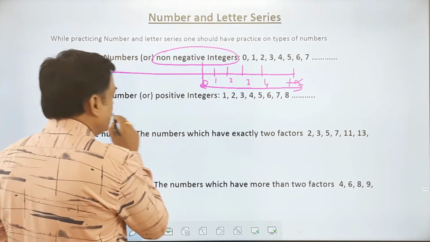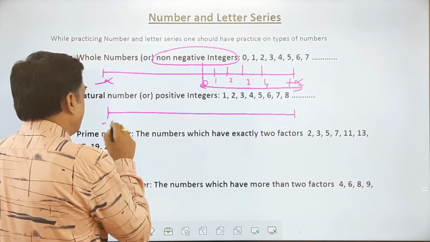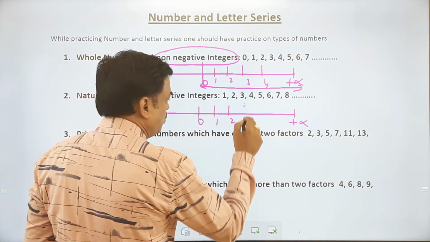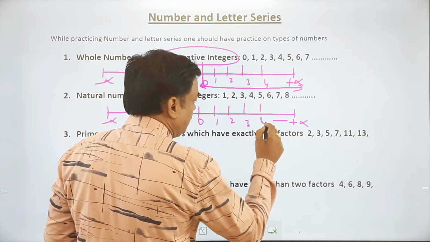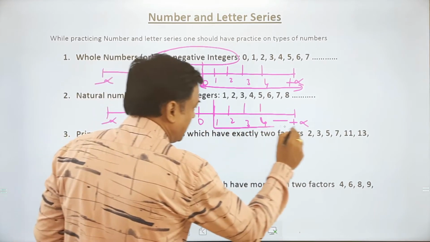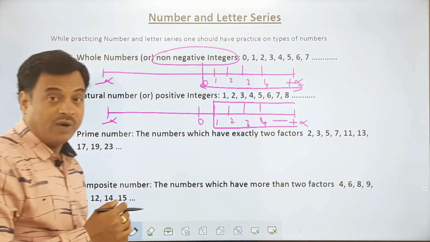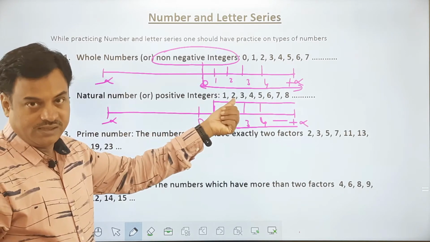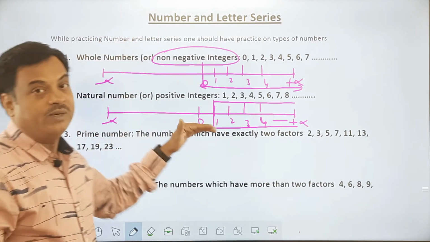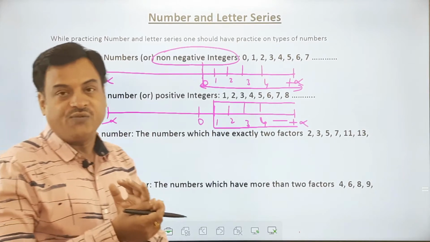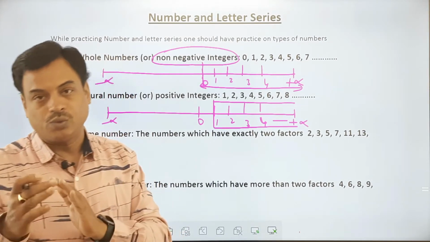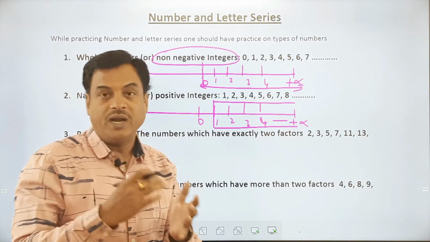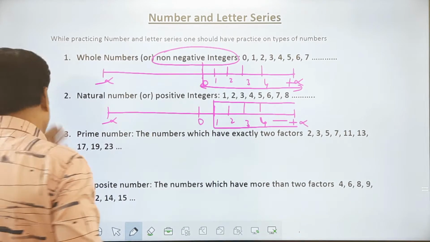What are natural numbers? In the same number line from minus infinity to plus infinity, 0, 1, 2, 3, 4 and so on. You can see the numbers starting from 1, all the integers which are starting from 1. That means 0 is not included in this. So I am calling it positive integers. What is the major difference between whole numbers and natural numbers? Whole numbers start from 0, 0, 1, 2, 3, and so on. And a subset of whole numbers is natural numbers which starts from 1. So 1, 2, 3, and so on up to infinity are called natural numbers.